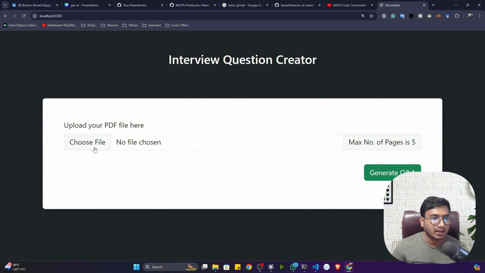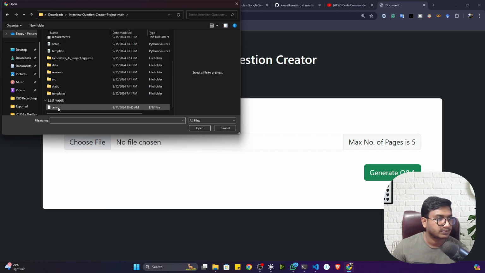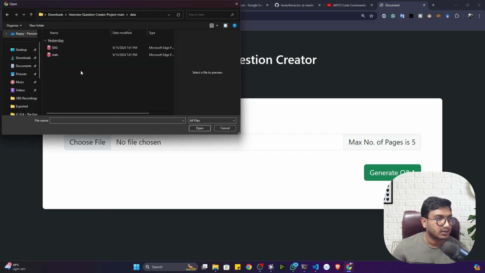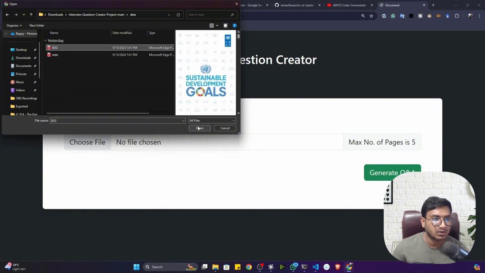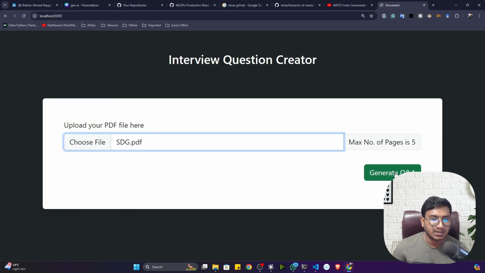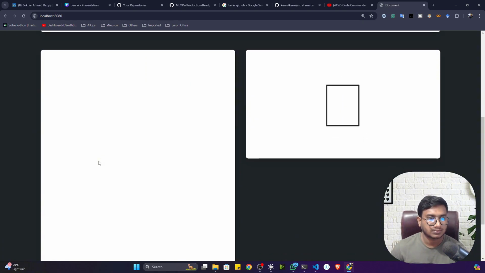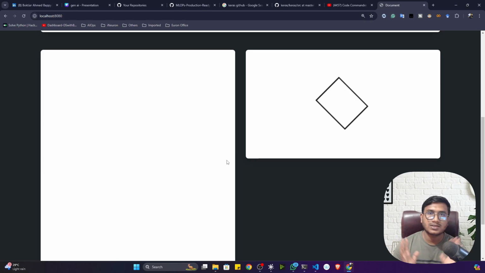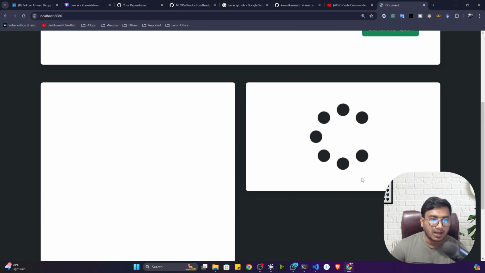Now here you can upload a file. First of all, let's say I'll upload this file inside data, this SDG, the sustainable development goals, and here I'll generate the question and answer. Let's see. It is generating. This is the basic user interface we created. Now see, it's loading, and the loading animation is happening because I wrote everything inside HTML code.